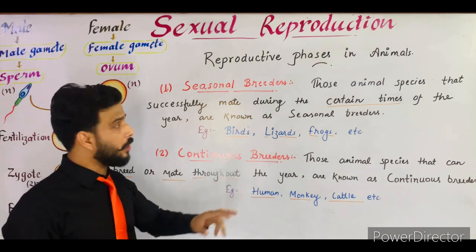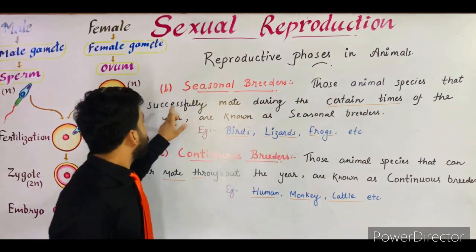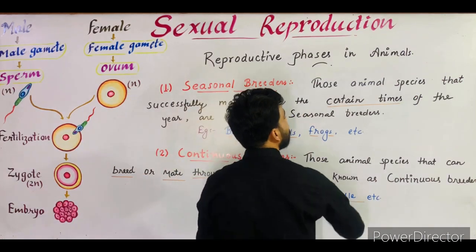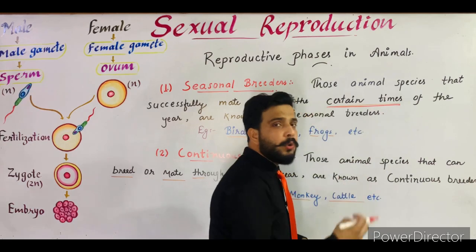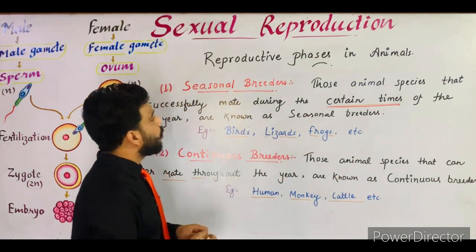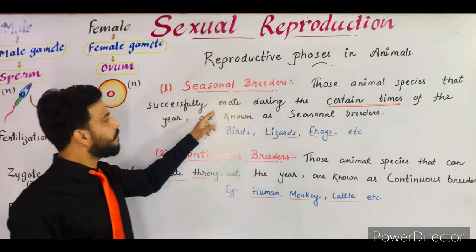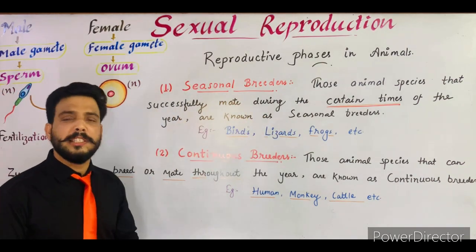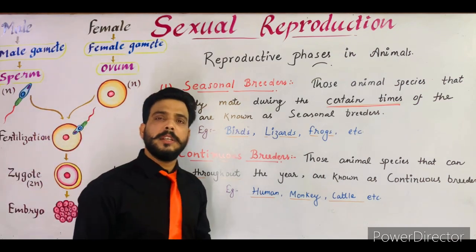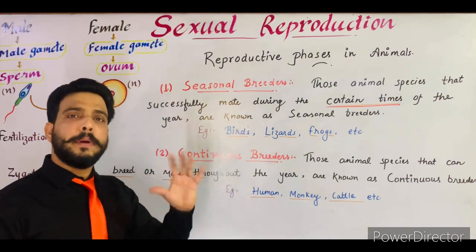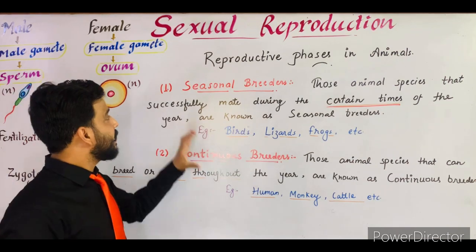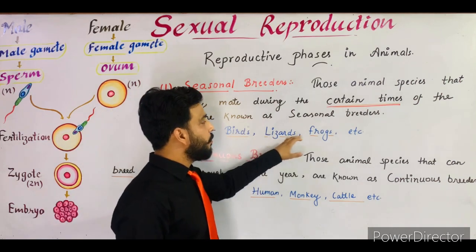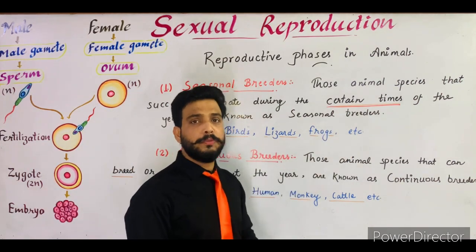As you can see in the definition, those animal species that successfully mate during a certain time of the year. The point to be noted: a certain time, a particular season. Those animal species that successfully mate during a certain time of the year are known as seasonal breeders. Simply, those animals which breed during a particular season are termed seasonal breeders, and the examples are birds, lizards, frogs, etc. These are examples of seasonal breeders.